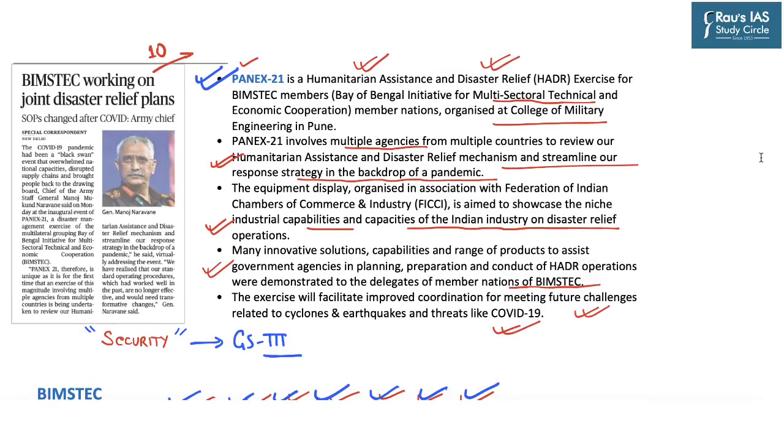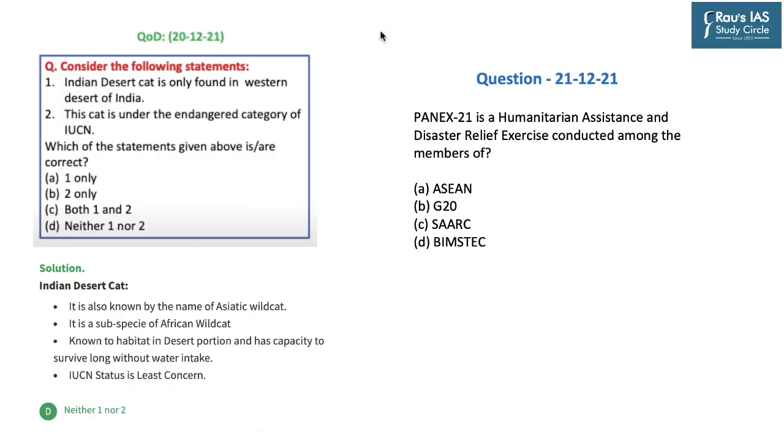With this, let's move to the question for the day. Now, based on our discussion, this becomes your practice question for the day. It says PANEX 21 is a humanitarian assistance and disaster relief exercise conducted among the members of: options are A. ASEAN, B. G20, C. SAARC and D. BIMSTEC.